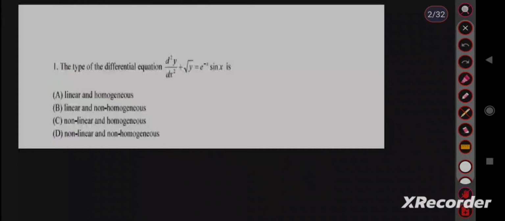Question number 1: the type of the differential equation d²y/dx² + √y = some function f(x). The type is asked. d²y/dx² is there, meaning this is not linear, because for linear we have to see the term dy by dx, so this is non-linear.